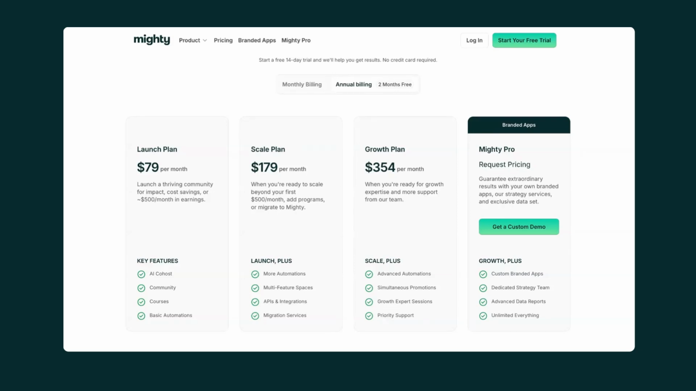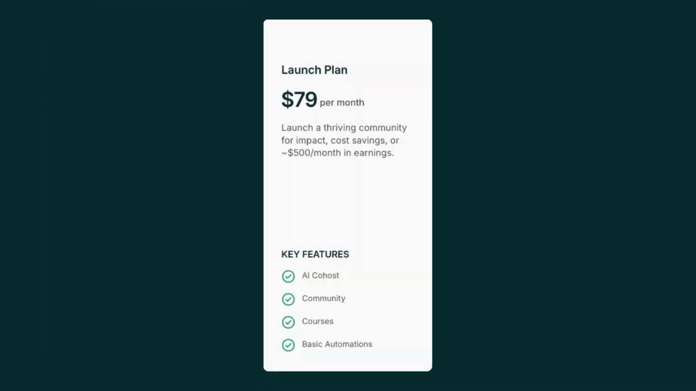The first plan that we offer is the launch plan, which is priced at $79 per month. This plan is great for people that are just starting out, for people that have not yet launched their community and don't necessarily have a list of subscribers, a list of people that they're ready to bring in. This plan is great to get started, to reach out to those people, and to become a thriving community.